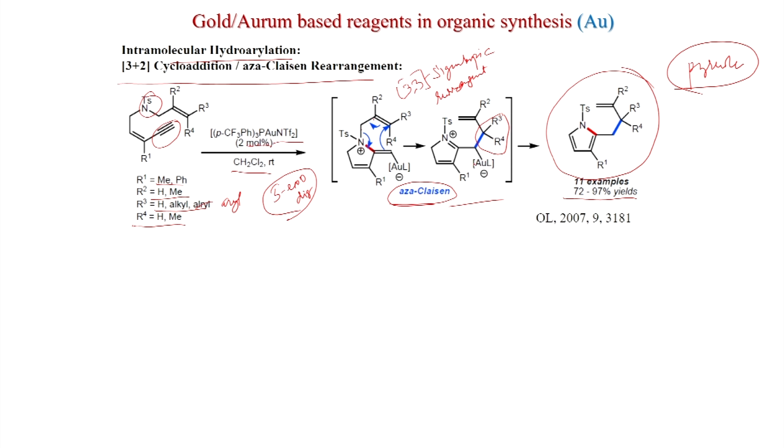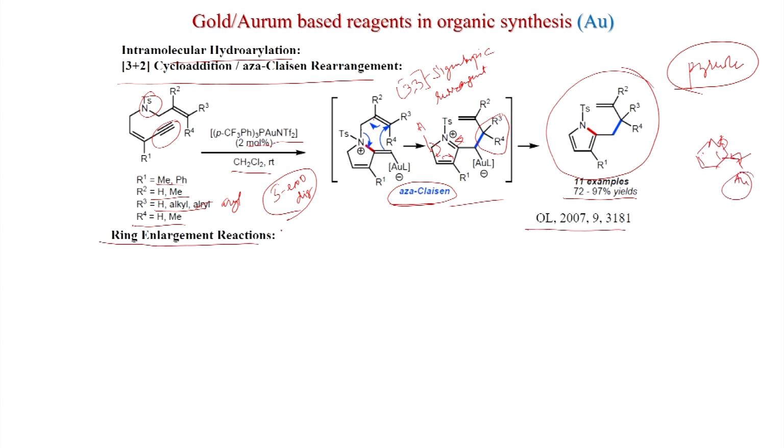And what will happen now? A hydrogen will be eliminated from here. So, you get it like this, the aromatization, and after removal of gold, because gold can.